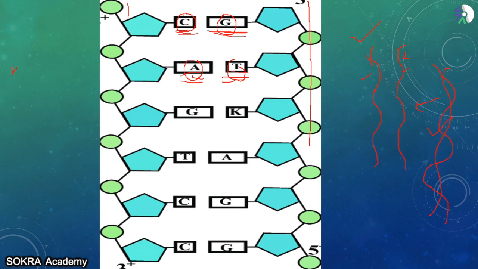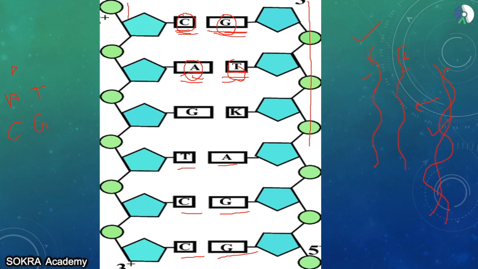Now what are these acids that are present, or the amino acids that are present here? This acid is responsible for the sequencing. Can you see A is always present with T? Can you see C is always present with G? So that means adenine will always combine with thymine, and cytosine will always combine with guanine.